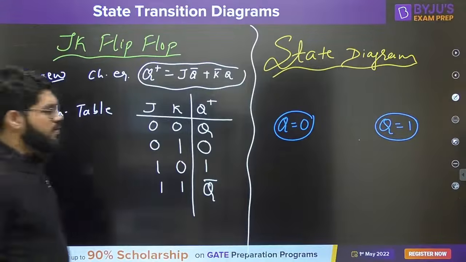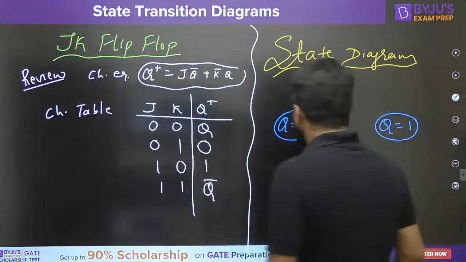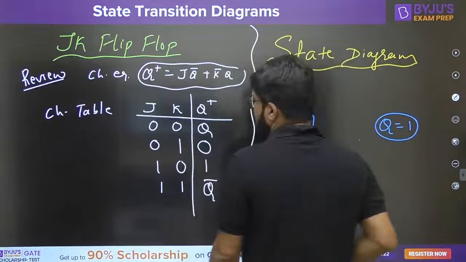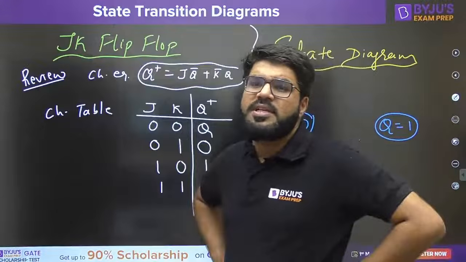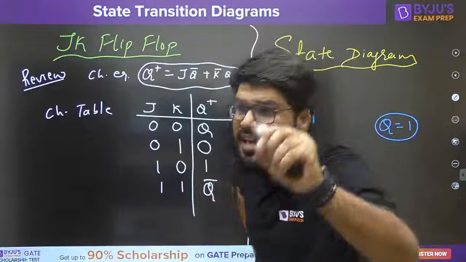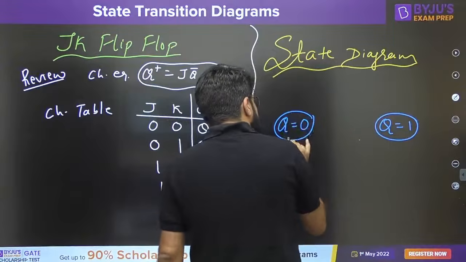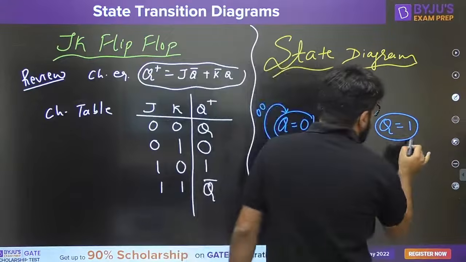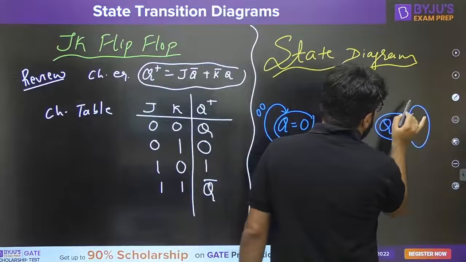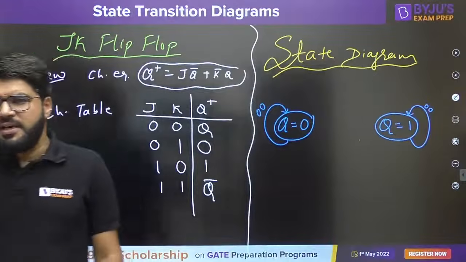We have Q equal to 0. We have Q equal to 1. Now look at the input. If both the JK inputs are 0, 0, the device remains in the same state. Same state means if it is reset, it will be reset. Here I write input 0, 0. If it is set, it will be set. Here I write input 0, 0. So for 0, 0, you remain in the same state.